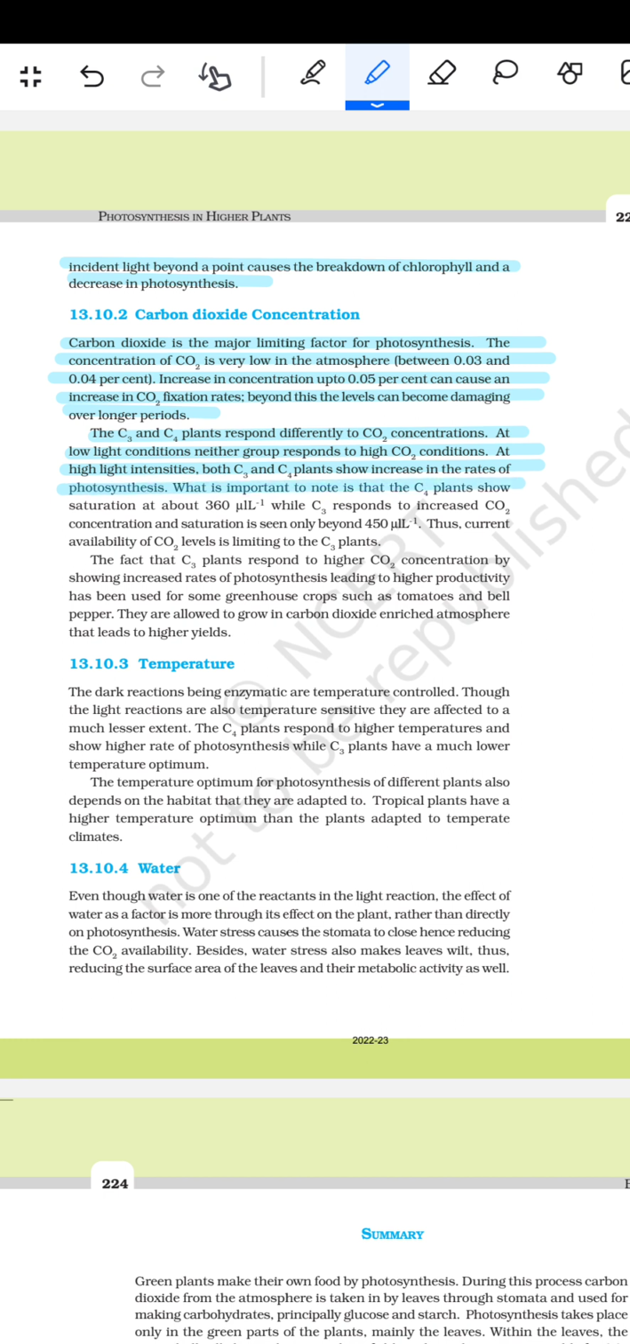But important to note is that C4 plants show saturation at about 240 microliter per liter, whereas C3 plants show increased response with increased CO2 concentration, and saturation is seen only beyond 450 microliter per liter. Thus, the current availability of CO2 is limiting to the C3 plant.